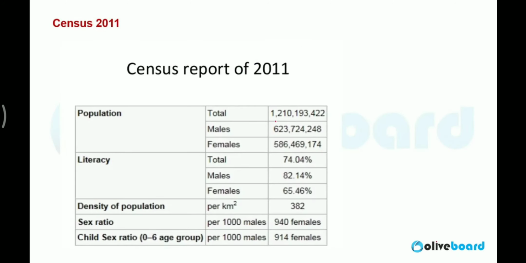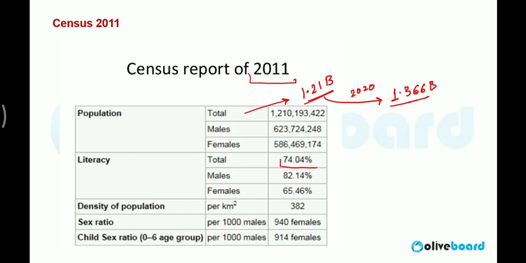Next one. According to the census report of 2011, the population of India was approximately 1.21 billion. But guys, as per the recent data by the year 2020, India had a population of approximately 1.366 billion. So from 1.21 we became 1.36 billion. It is the updated population. Still India is the second largest country in terms of population in the world.